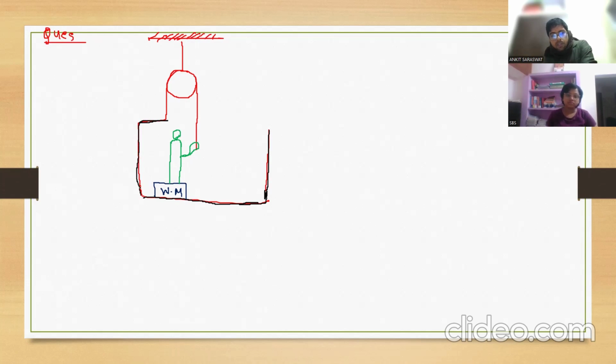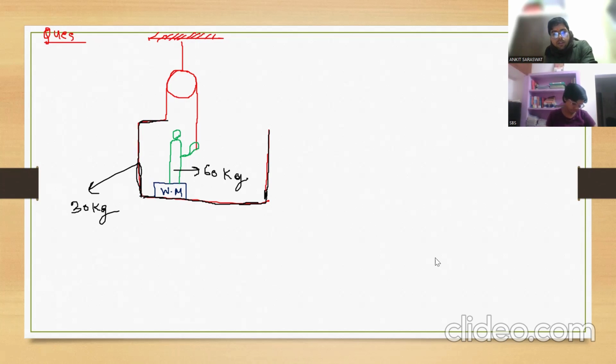Who is going to balance this platform? Pulley, string and the man. He is going to apply force like this. Now what is the mass of this platform? 30 kg. The person has mass 60 kg.